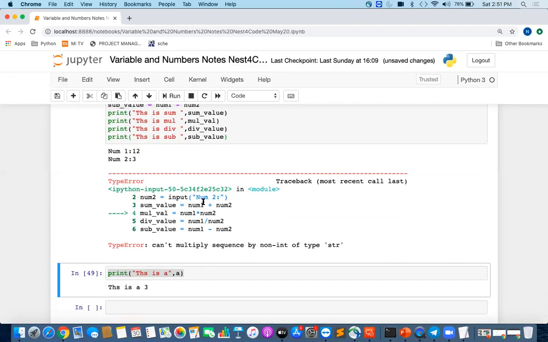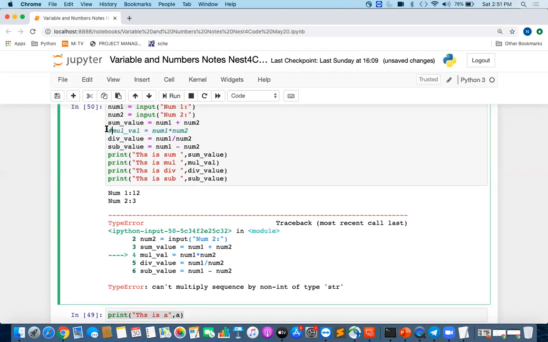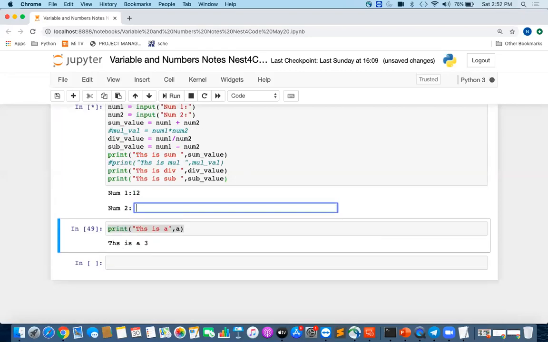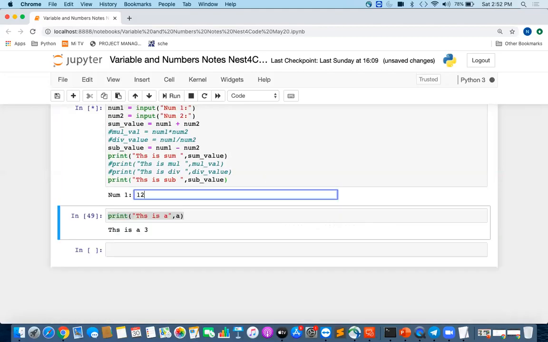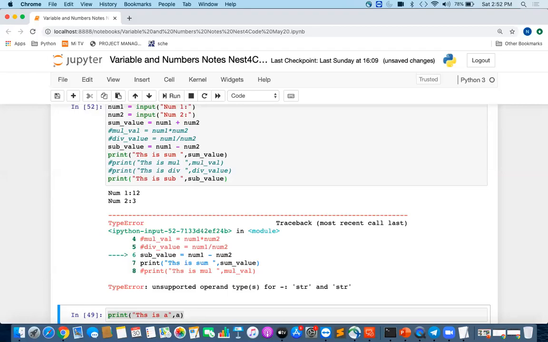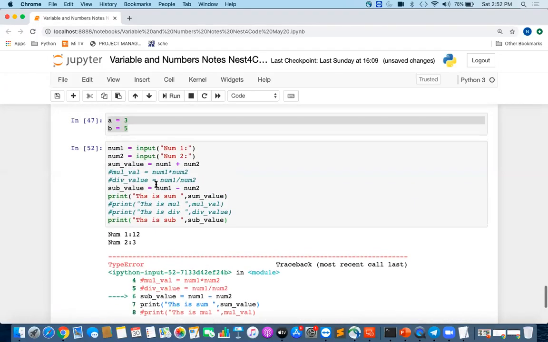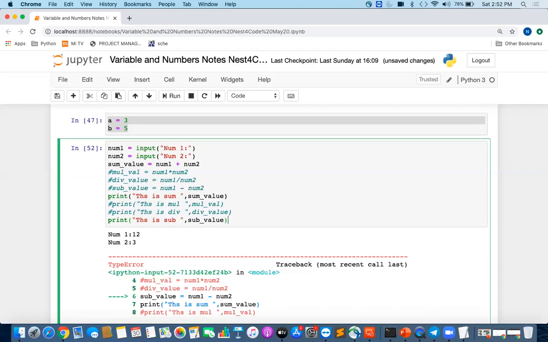Okay, we got some error. Can't multiply the sequence of non-int of type string. Okay, so let's suppose we just put the multiplication in a comment and then execute this program. Again, something failed for division. So for now we put division in a comment also and then see. Now sub value also failed. So what's happening here, right? Okay, so let's comment sub also, and we'll just go with sum. Okay, let's see.